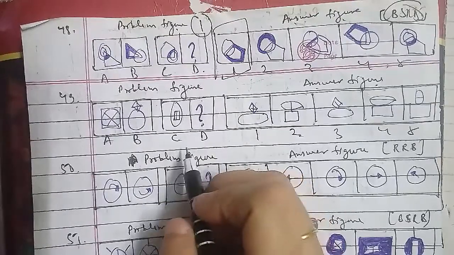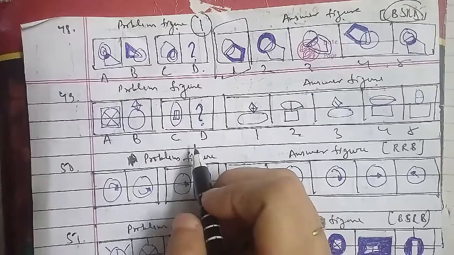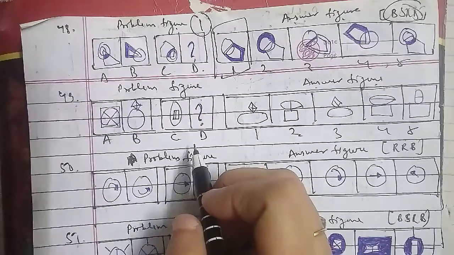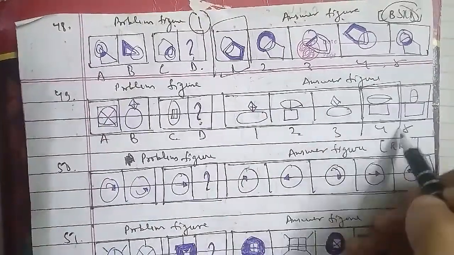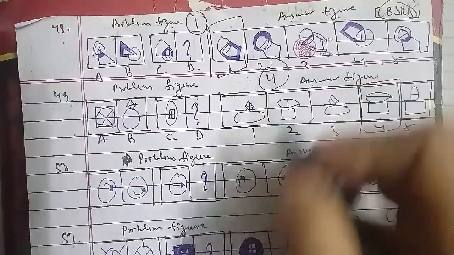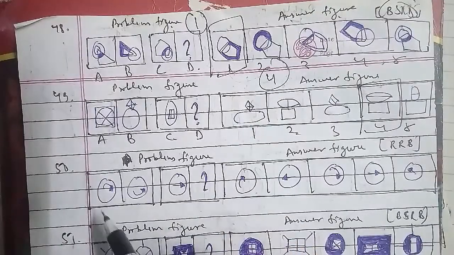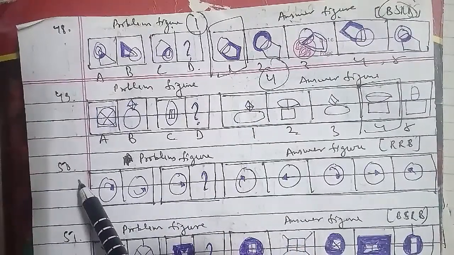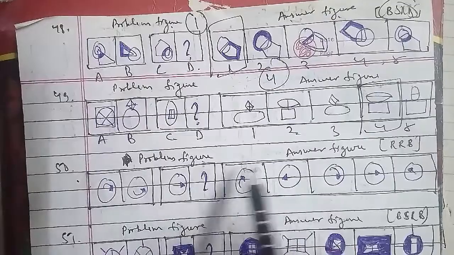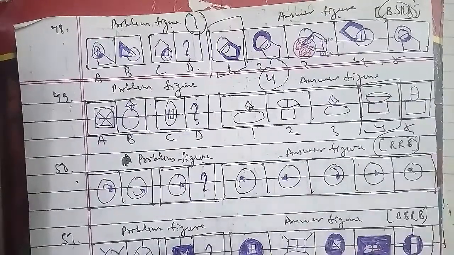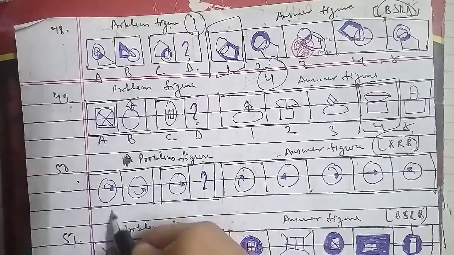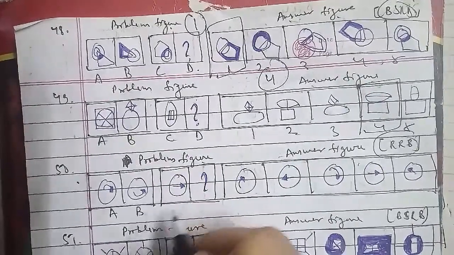Let's go ahead with another one, which is the 50th question of the session. These were the problem figures and these were the answer figures as well, which has been asked in the RRB examination paper. This has been named as A, B, C and D as well. We have to find out here, and that is your number 1, 2, 3, 4 and 5 respectively. In the same case, the figure gets inverted, so the D figure is what we have to find out.